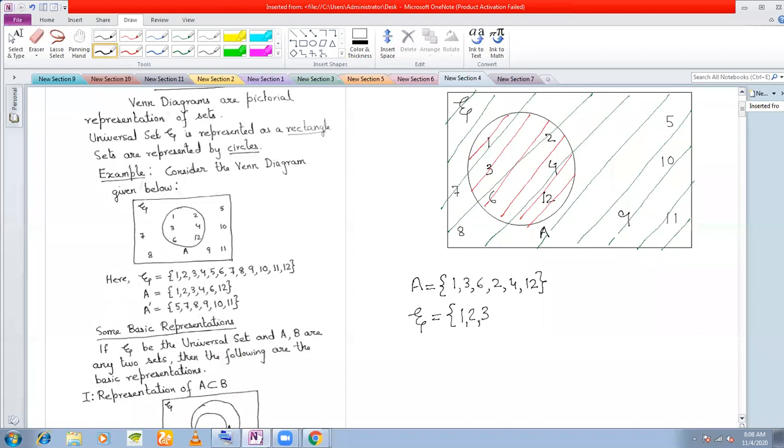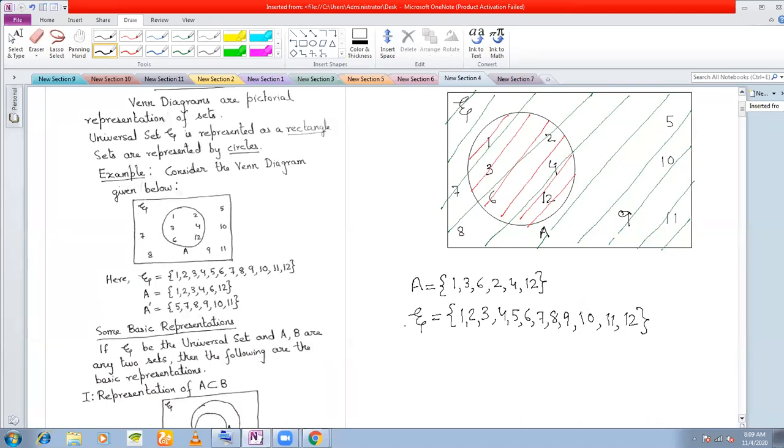Elements inside the circle and elements outside the circle also. I think 12 elements are there. Yes. So this is your elements of the universal set.